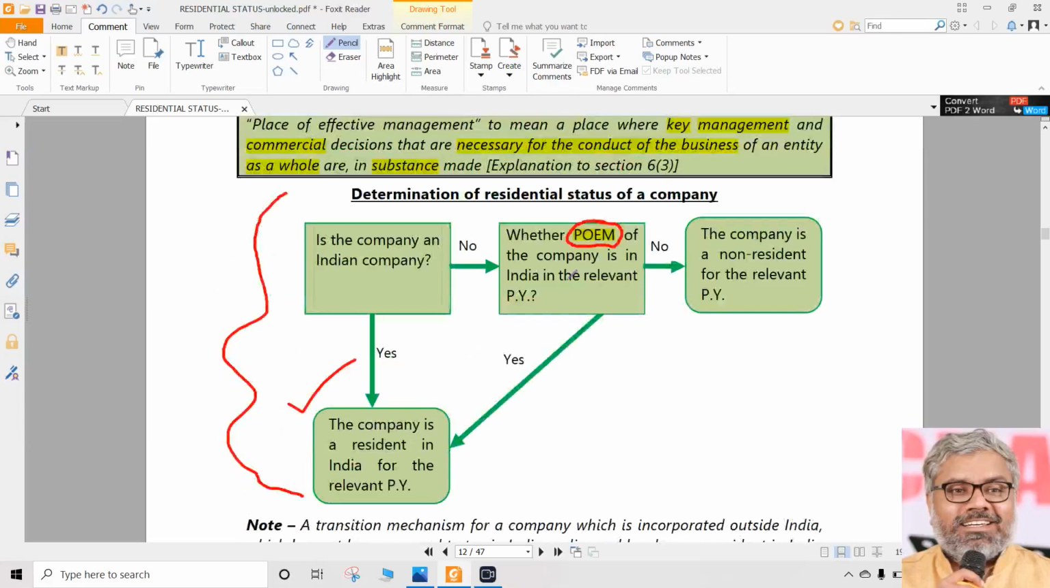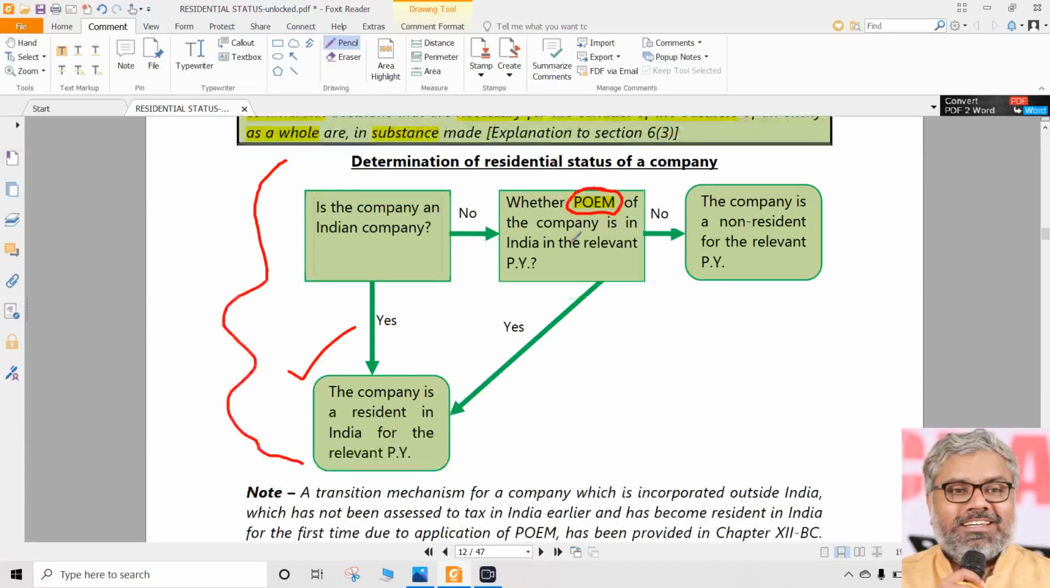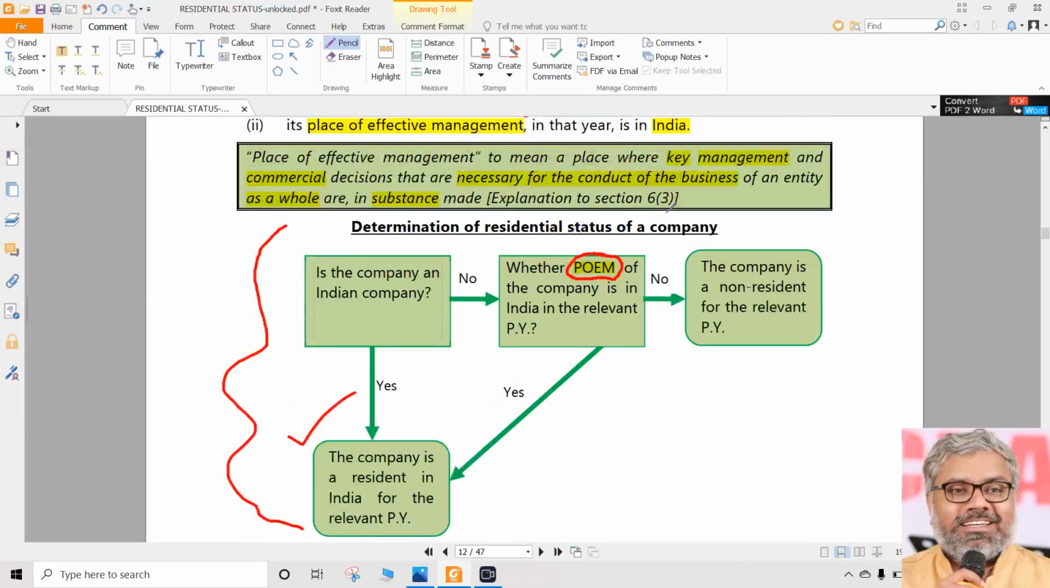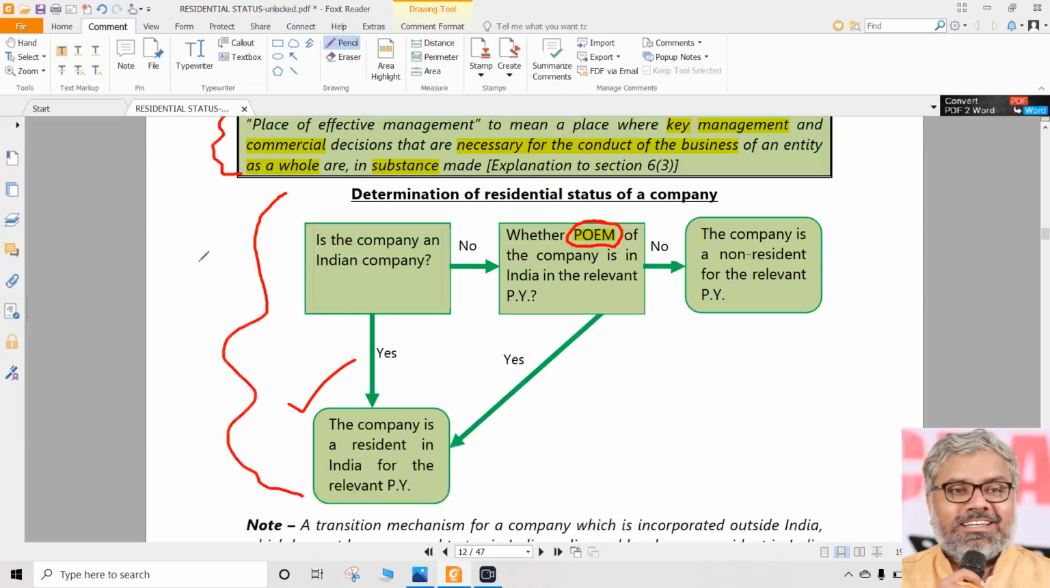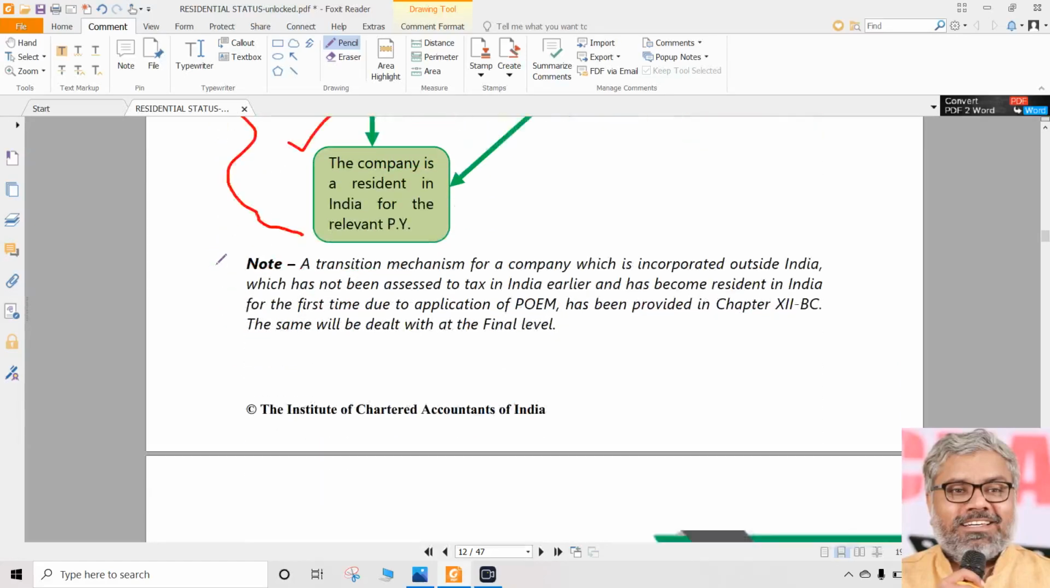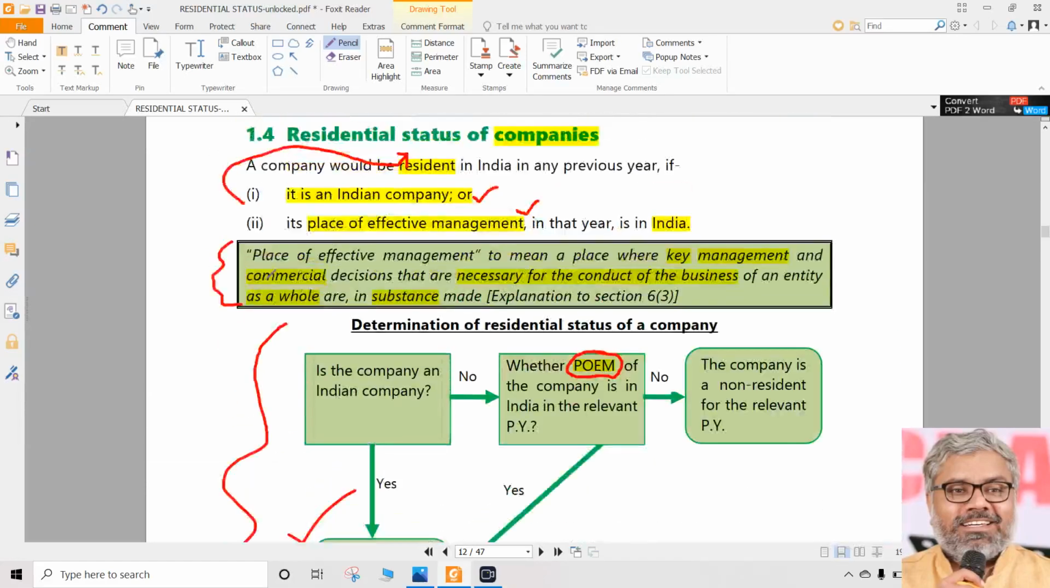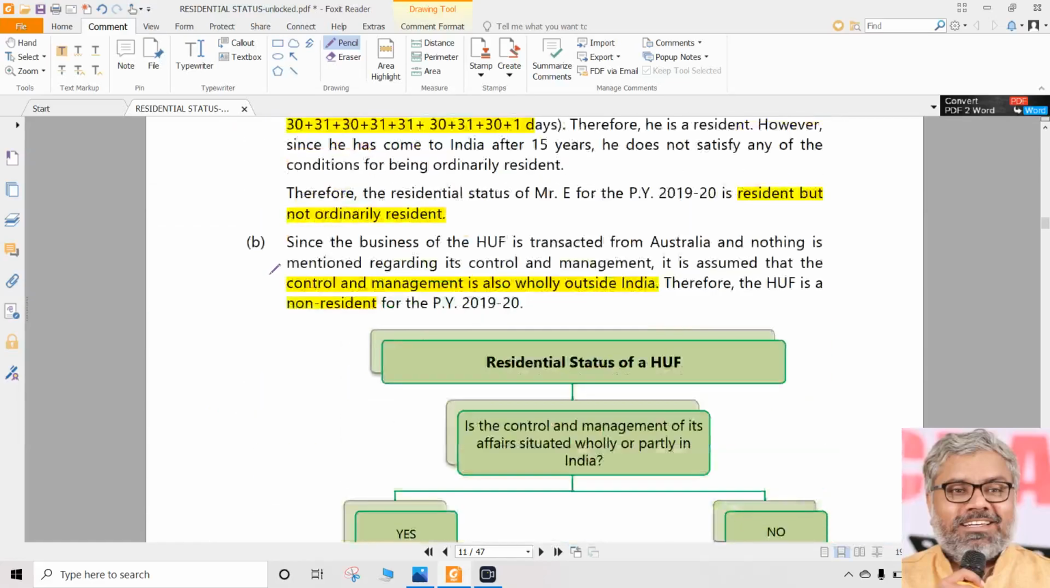What is POEM? A general definition is enough. Don't need to go into the details of them. A lot of litigation is there. But generally what the law has mentioned: where the key management and commercial decisions in relation to the conduct of the business of an entity as a whole are in substance made, whichever place that is, that place is called the place of effective management. That will tell the residential status of a company which is not an Indian company. For them, that becomes important. That's it. This is the determination of residential status of different other types of SSCs in addition to individuals.